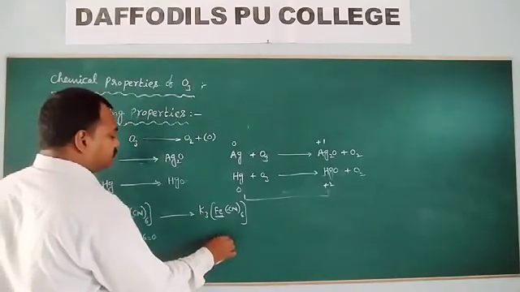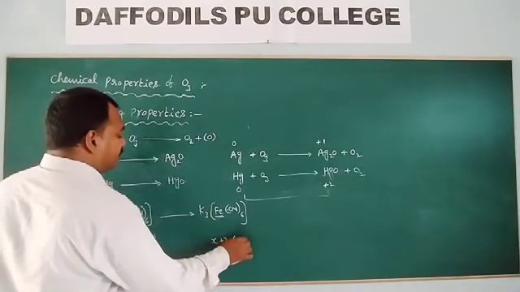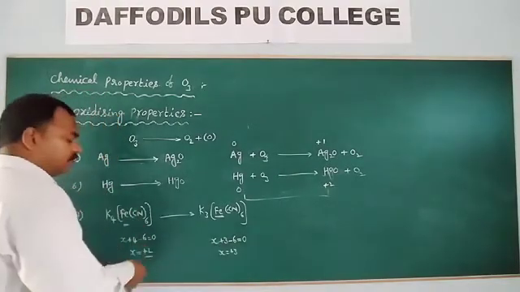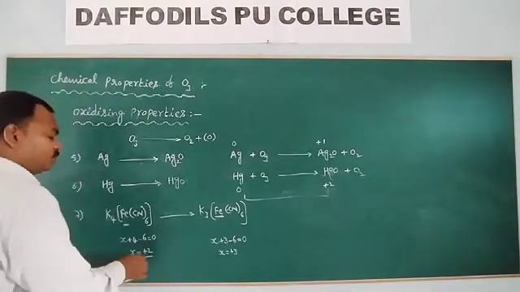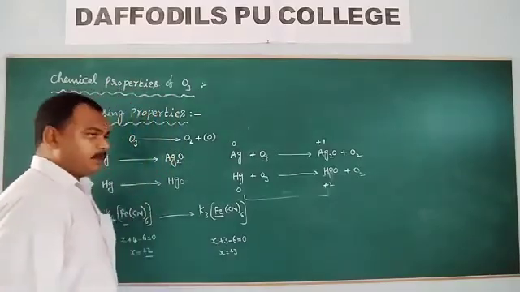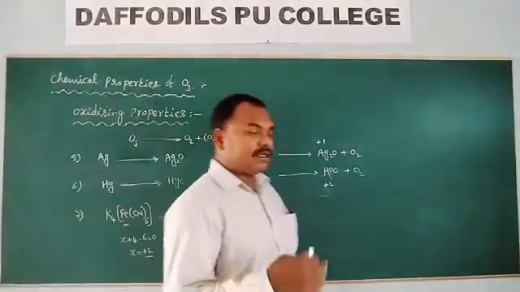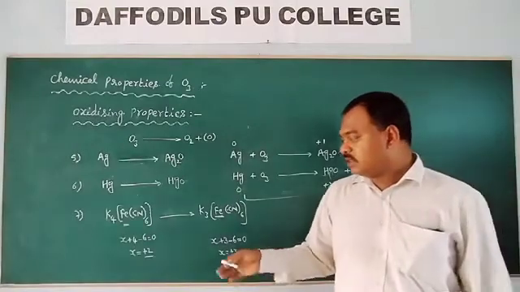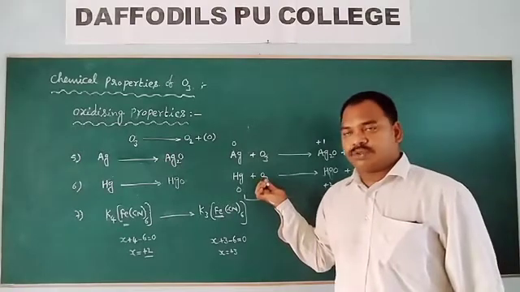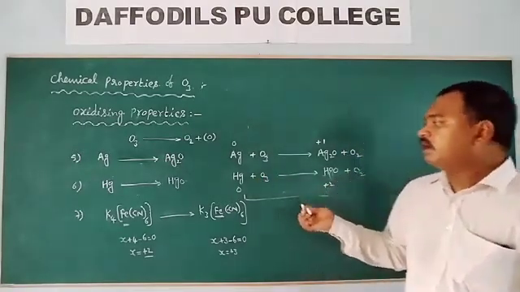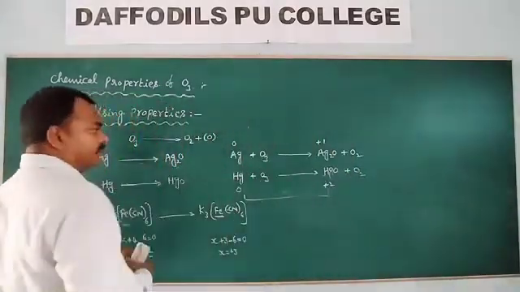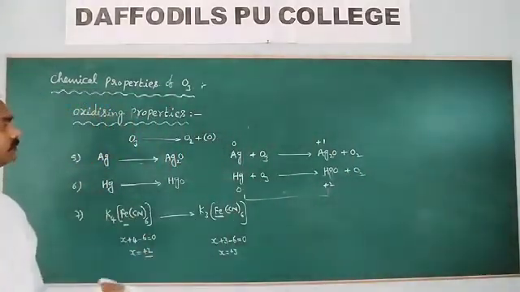Potassium contributes +3 and cyanide -6, so x is +3. So the oxidation state increases from +2 to +3. An increase in oxidation state is known as oxidation. This oxidation process is carried out by ozone, so ozone is an oxidizing agent. These are some of the oxidation properties of ozone.